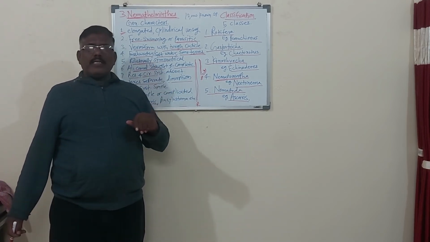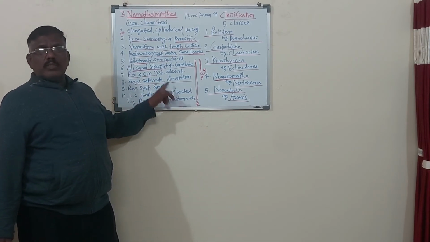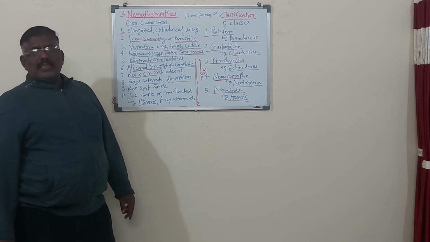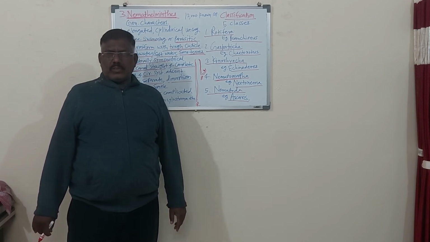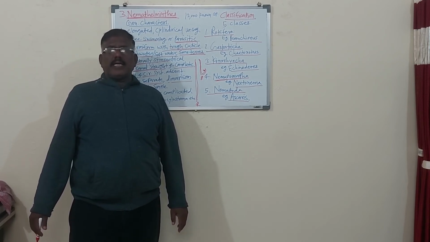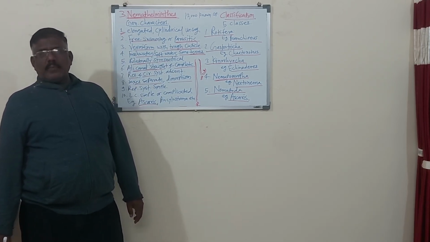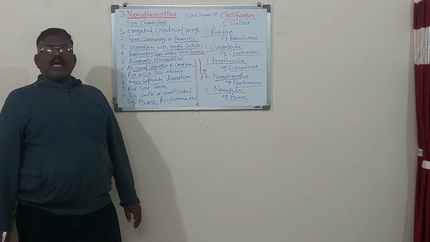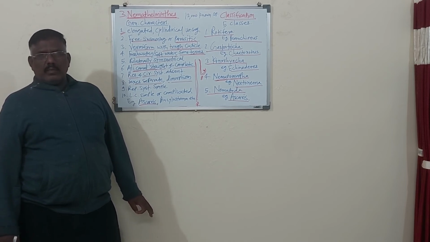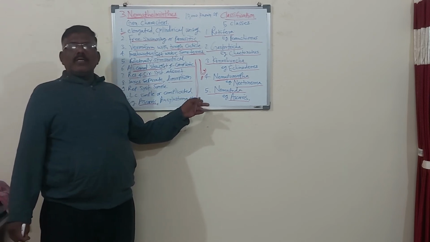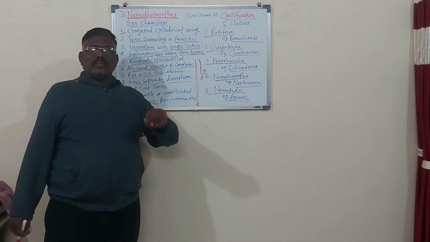When we are able to identify the male and female, then we say sexual dimorphism is common in these animals. In human beings also, externally we can identify males and females on the basis of external characters. After maturity, you can identify boys and girls. So sexual dimorphism is present in human beings also. In a number of animals, sexual dimorphism is common, and in the invertebrate phylum Nemathel, it is common in Ascaris.